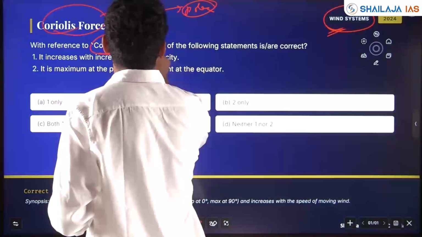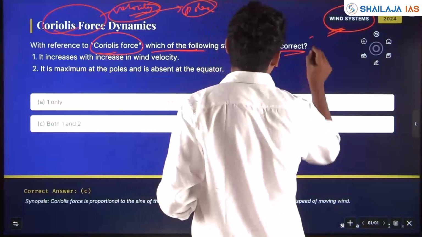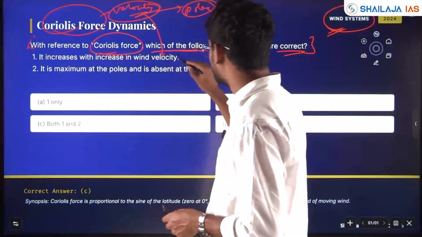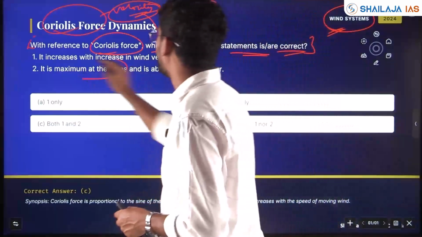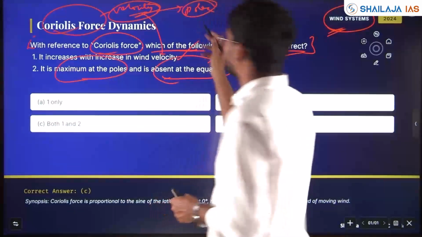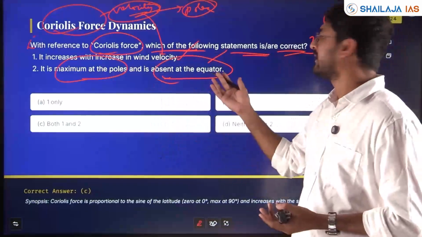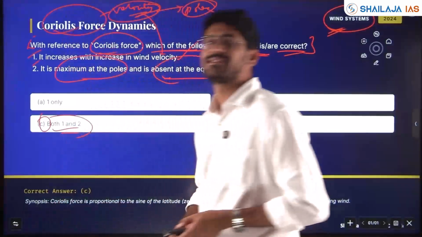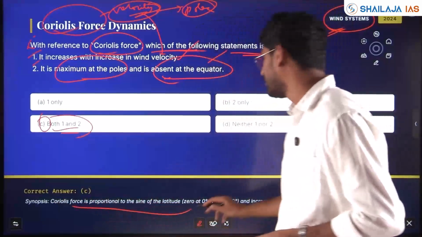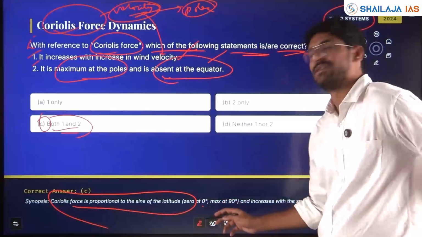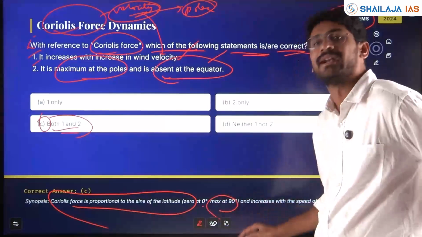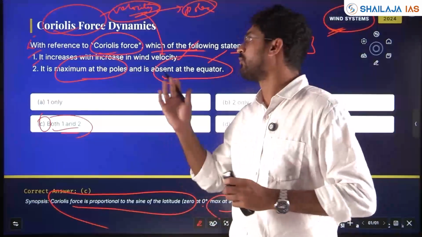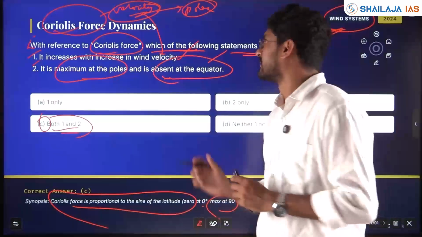With reference to Coriolis force, which of the following statements is correct? It increases with increasing wind velocity. Yes, I told you already. And it is maximum at the poles and is absent at the equator. Yes, polewards it is maximum and at the equator, at 0 degree, it is nil. So both statements 1 and 2 are typical characteristics of Coriolis force. It is proportional to the sine of the latitude. Sine 0 is 0, sine 90 is maximum at 90 degrees, that is polewards, and it increases with the speed of the moving wind. With respect to velocity, Coriolis force also increases.